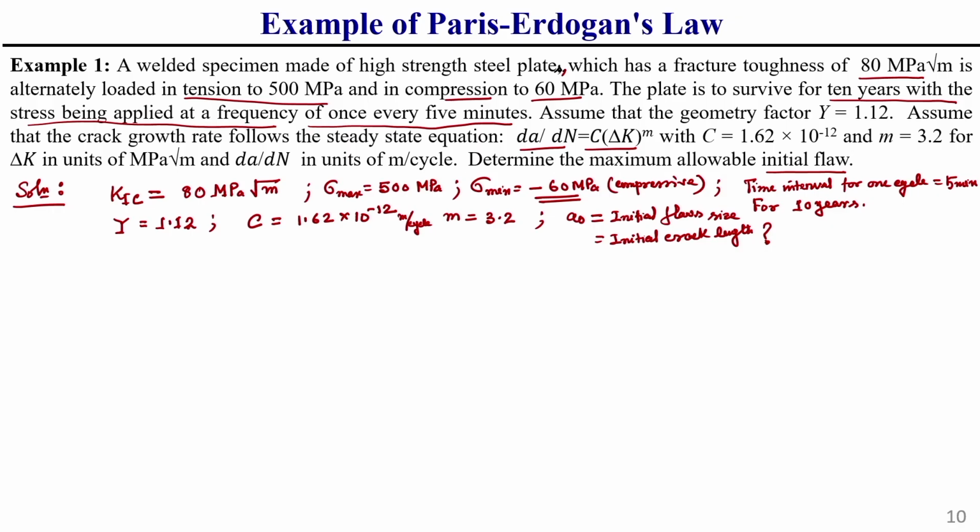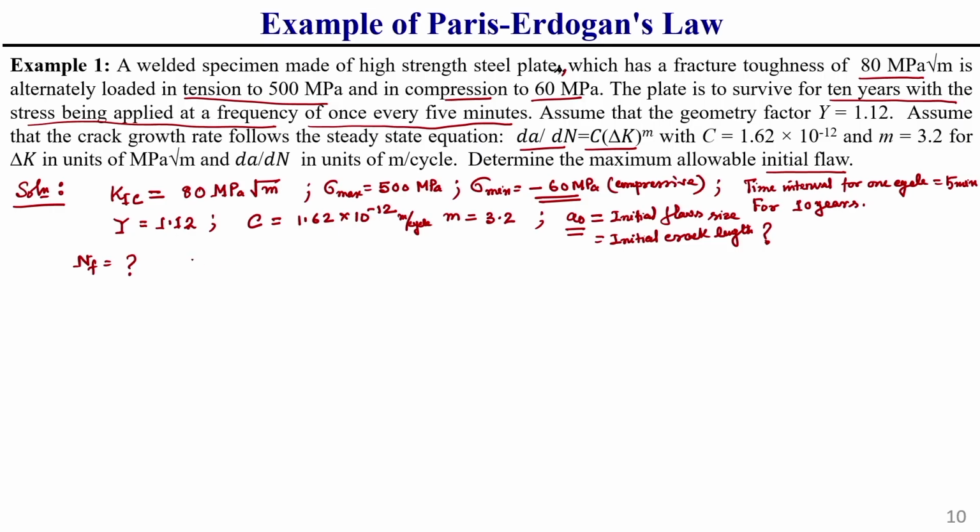Now, assume that the geometry factor Y equal to 1.12 is given, and m is equal to 3.2. We need to find out the initial crack length of that welded specimen based on this information. First, if the welded specimen is subjected to one cycle per 5-minute interval, then in 10 years what is the number of fatigue cycles, that I am going to find first.